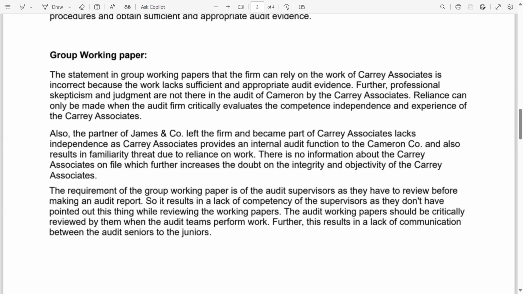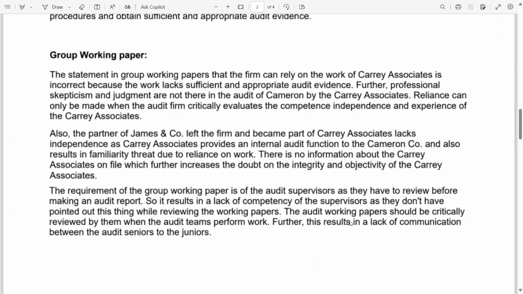The requirement of the group working paper review falls on the audit supervisors, as they have to review before making an audit report or passing it to the manager. So it results in a lack of competency of the supervisors, as they did not point out this thing while reviewing the working papers.